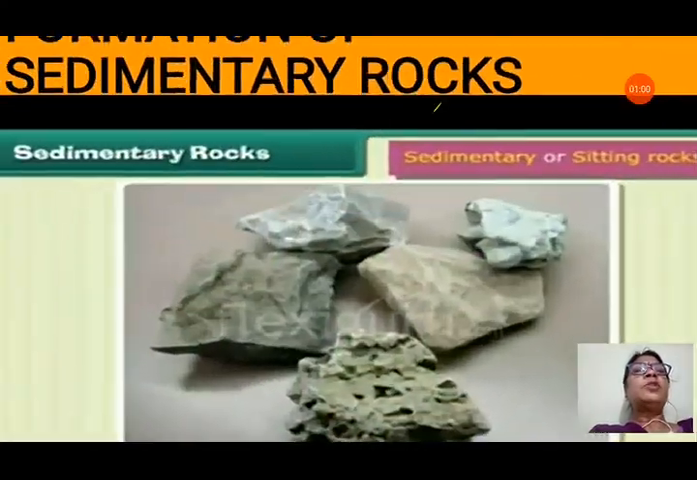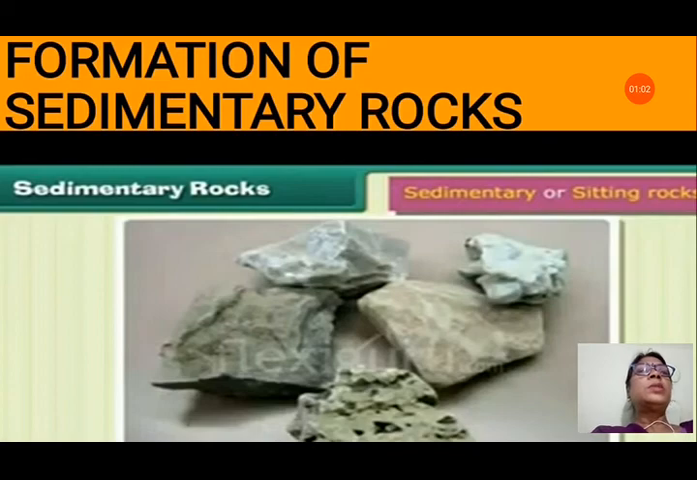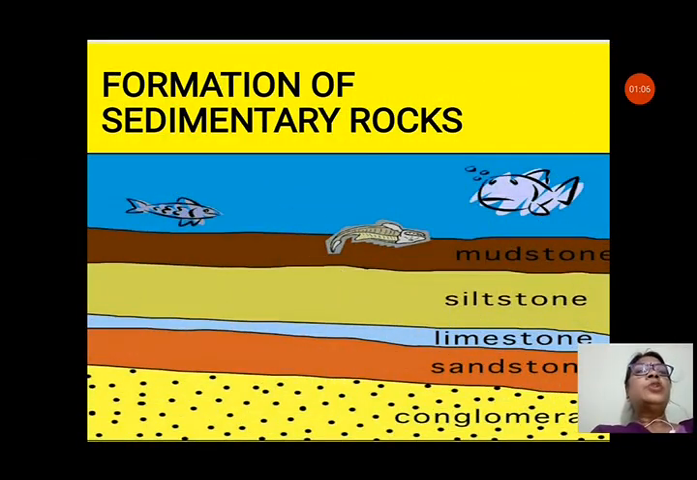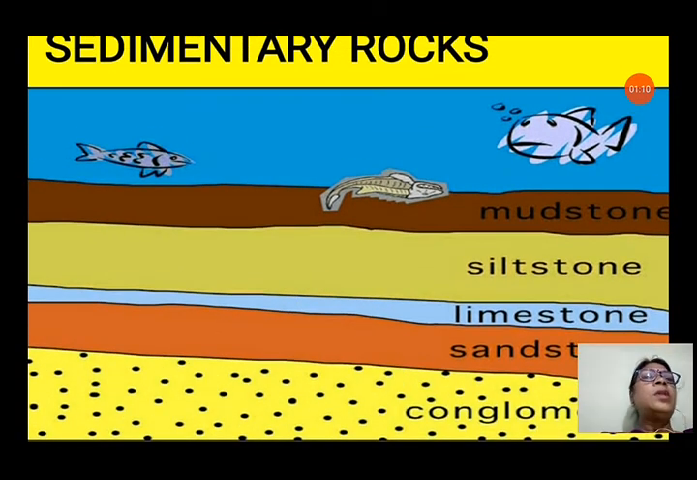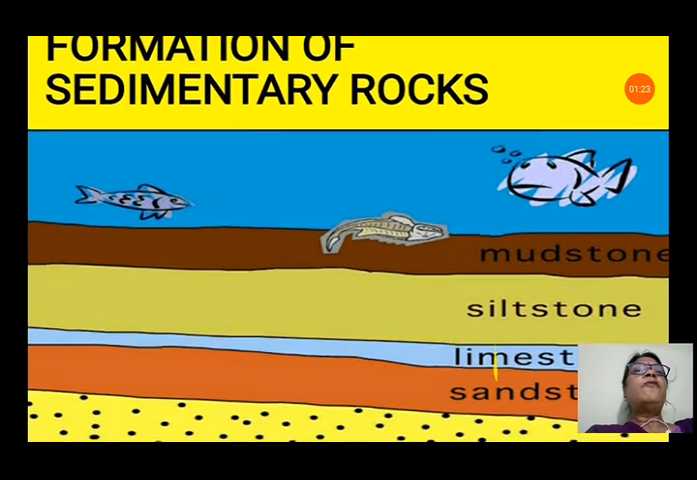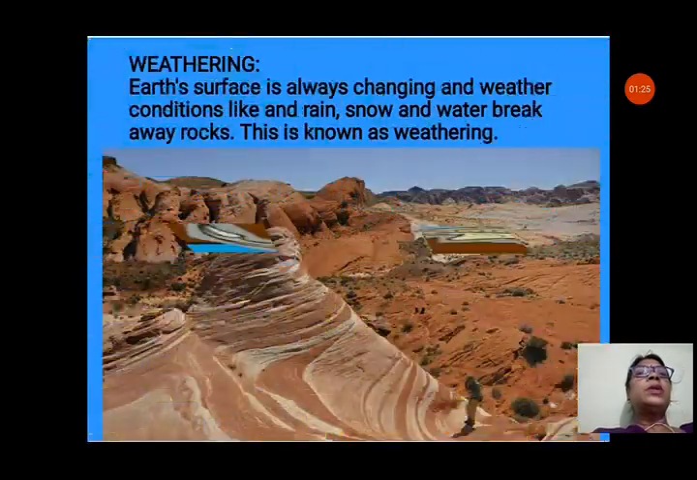So let us see the formation of sedimentary rocks. In this picture you can see some sedimentary rocks and the layers of sediments. Under the sea you can see the formation of mudstone, siltstone, limestone, sandstone, and conglomerate. These are according to the layers of sediments. Heavier particles settle at the bottom, and according to the size of the particles the layers are formed. So let us see about other things.